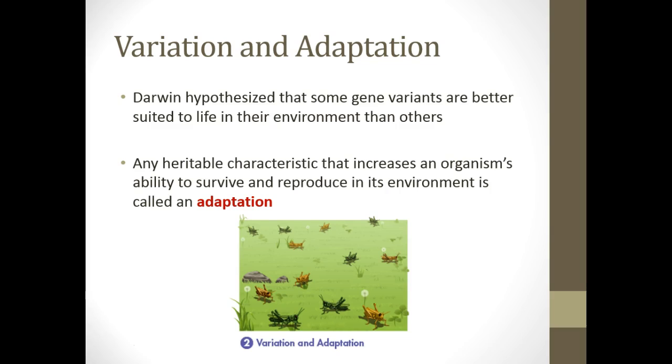So if I had to predict something here, the green ones are better adapted to their environment and therefore would probably survive better than the brown grasshoppers. So this one is showing variation in adaptation, which is Darwin's second little sub-point to natural selection.